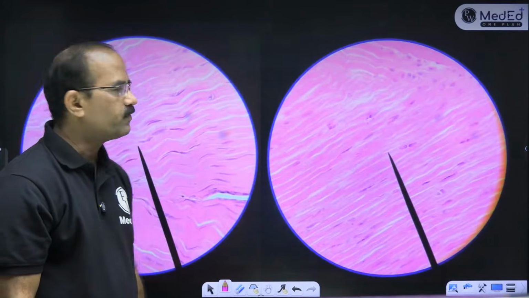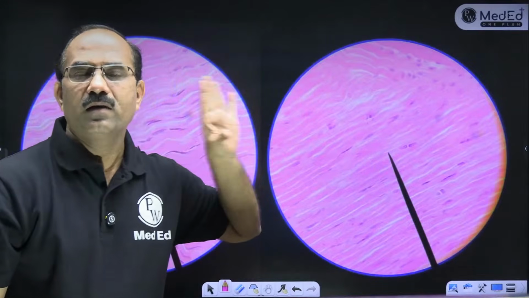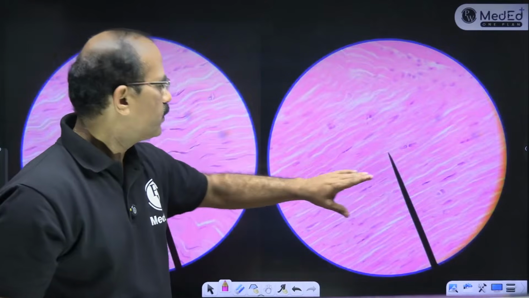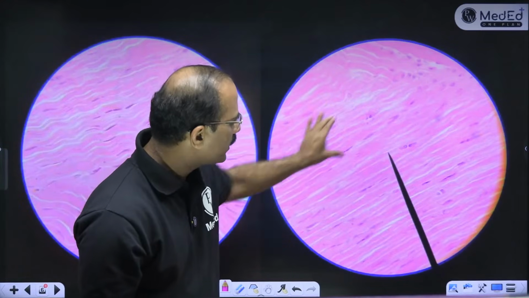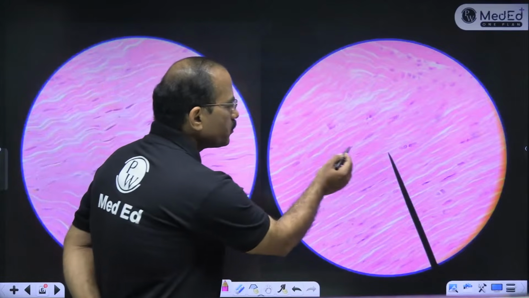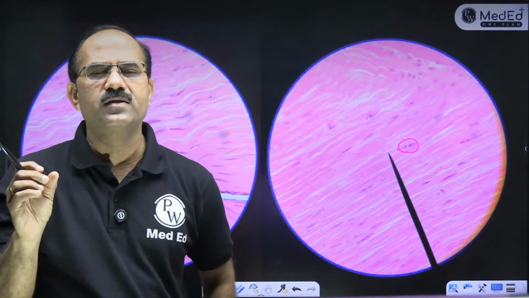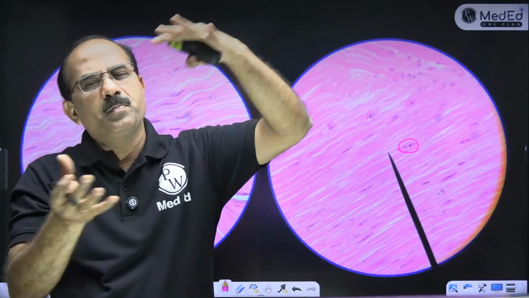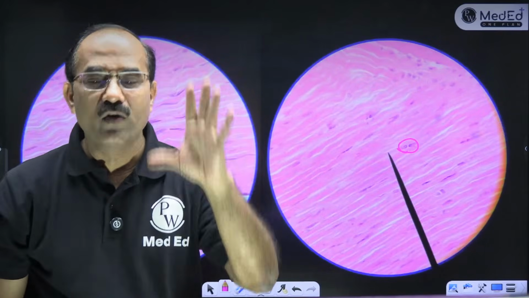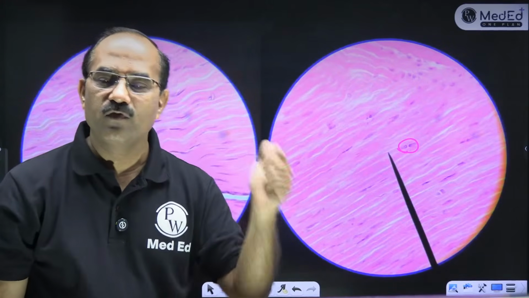Fine. Very good. Identify this now. Most of the time this slide is not available in college, but for those whose college has these slides, you can see large bundles of fibers. You can see these bundles of collagen fibers, and the smallest size of chondrocytes. The chondrocytes you see here are the smallest in size. The chondrocytes are very small, and there are plenty of collagen fibers. This is a cartilage in which perichondrium is absent. Perichondrium is absent. This is white fibro cartilage.